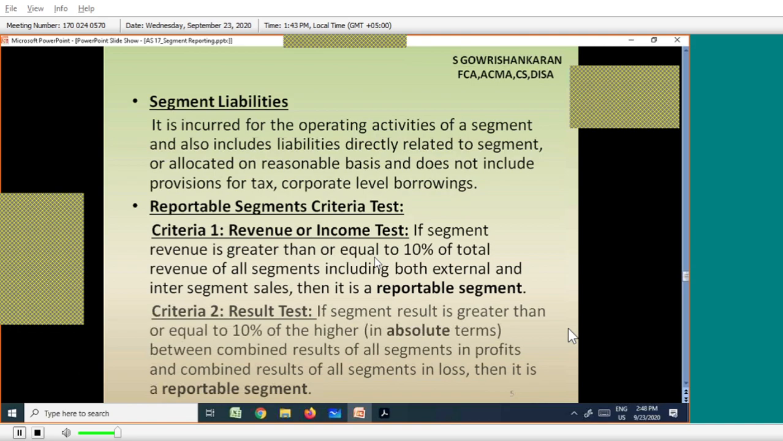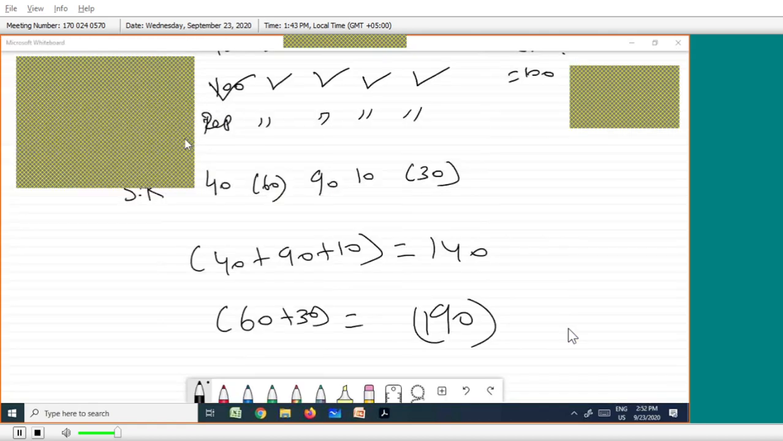Now tell me which one is higher. Just for our understanding, I'm making it 140 profit and 190 loss. Which one is higher now? 190 is higher. But just for our understanding only, I did this. The actual answer is 90, so 140 is higher. Then what should I do?